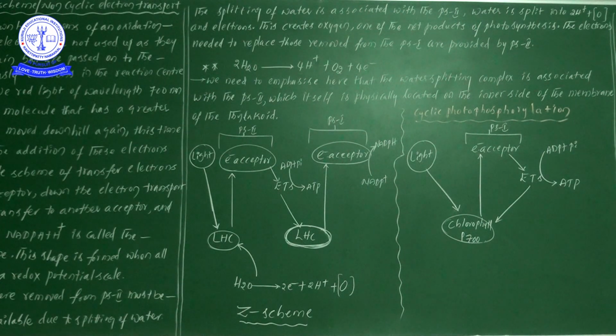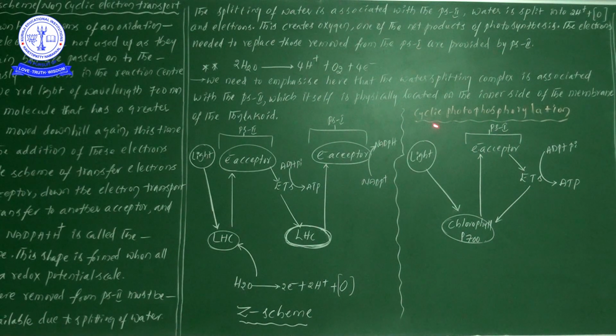So like that, here also the electrons start to move at PS1. PS1 is nothing but P700 nanometers only. So electrons start here, and the electrons are received by the first electron acceptor. Later the electrons are involved in the electron transport system and again finally the electrons reach the origin location or the starting point. So likewise the electrons are cycled.